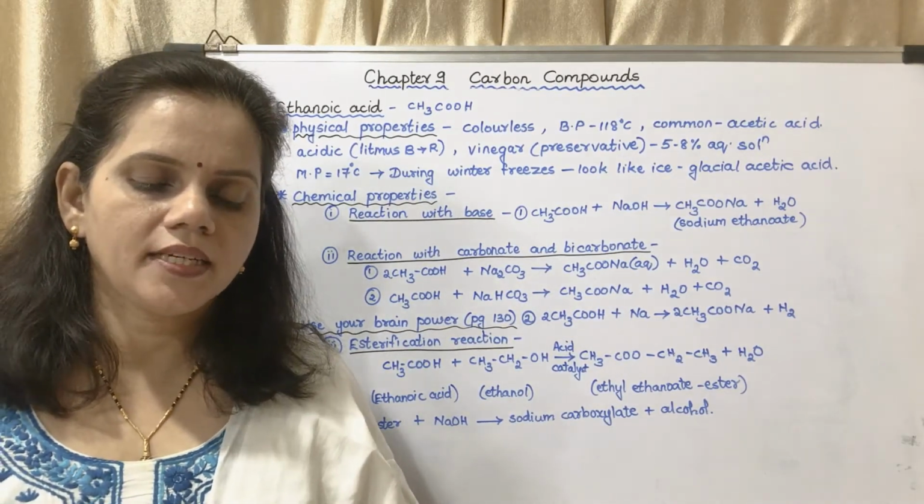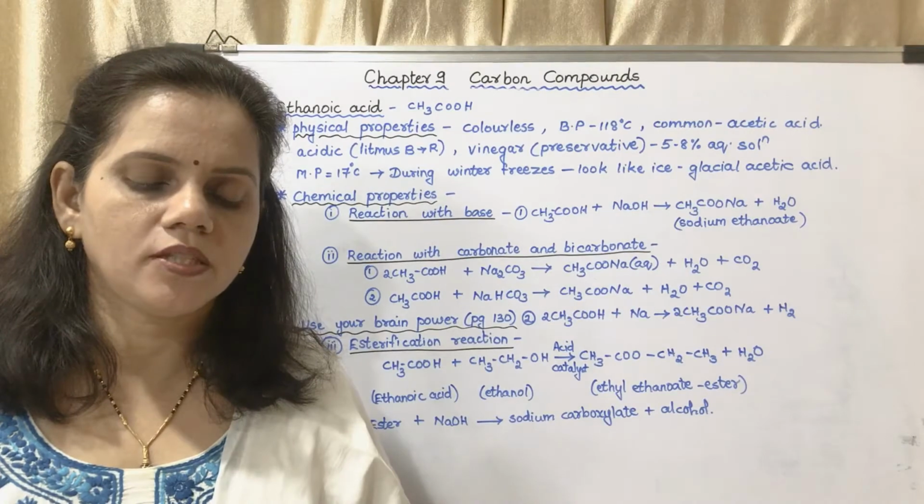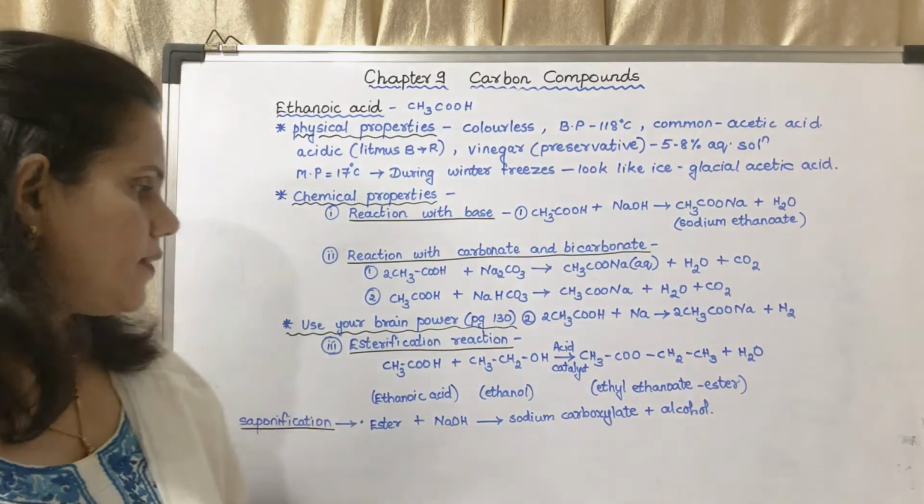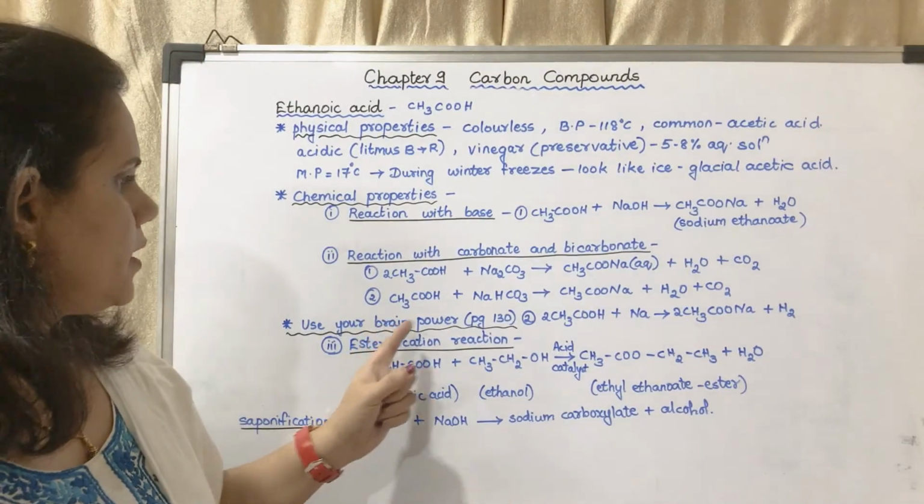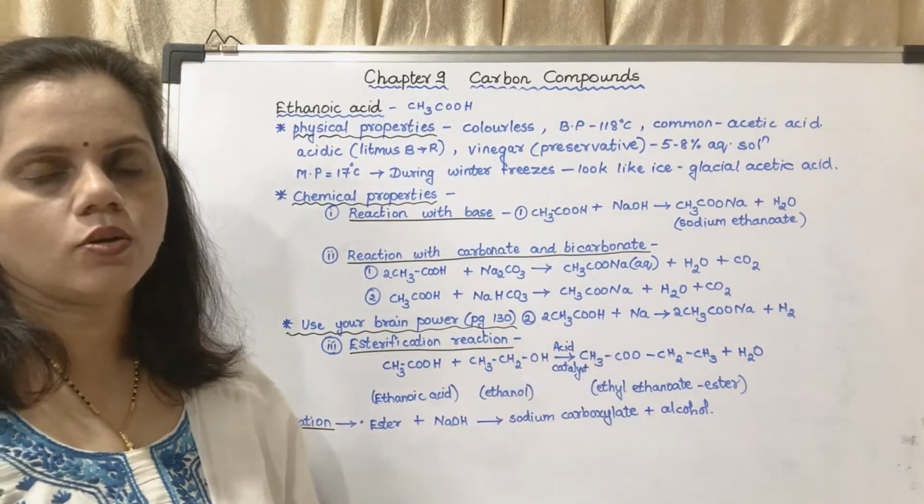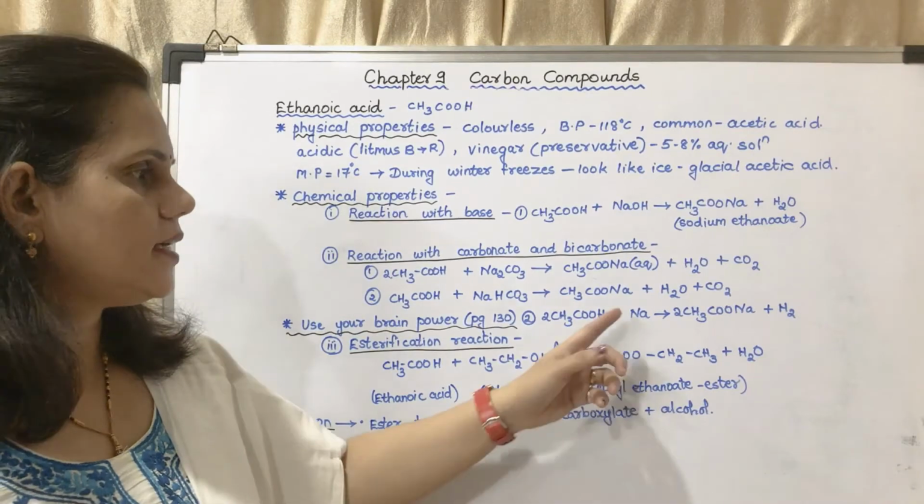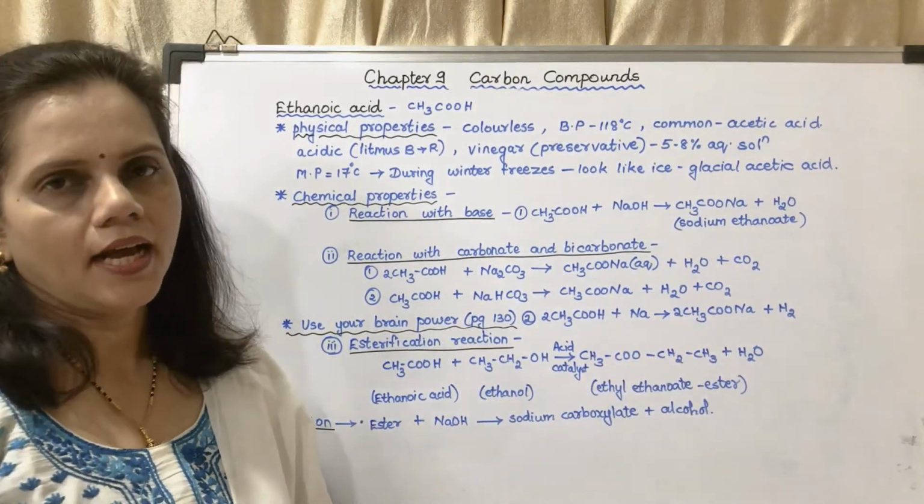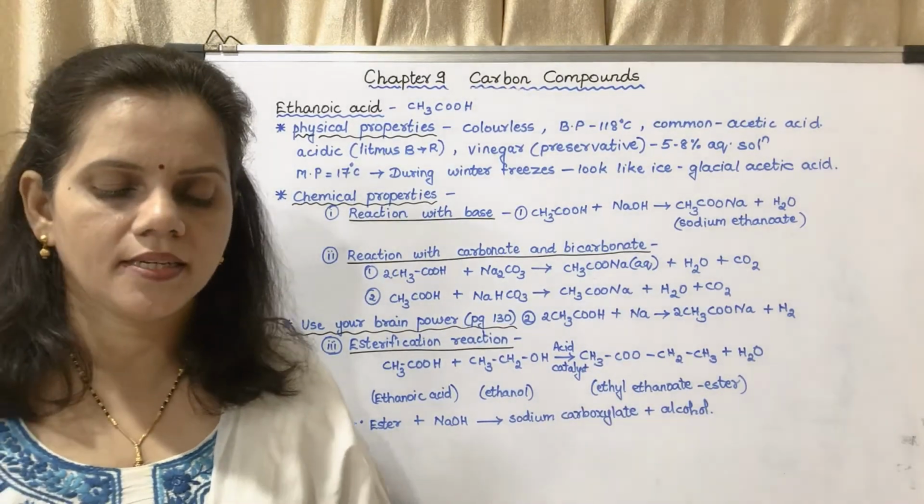Next, explain the reaction that would take place when a piece of sodium metal is dropped in ethanoic acid. I have given the reaction here. Okay, the CH3COOH, that is ethanoic acid, reacts with sodium to form sodium ethanoate plus hydrogen. You may write the answer there itself.